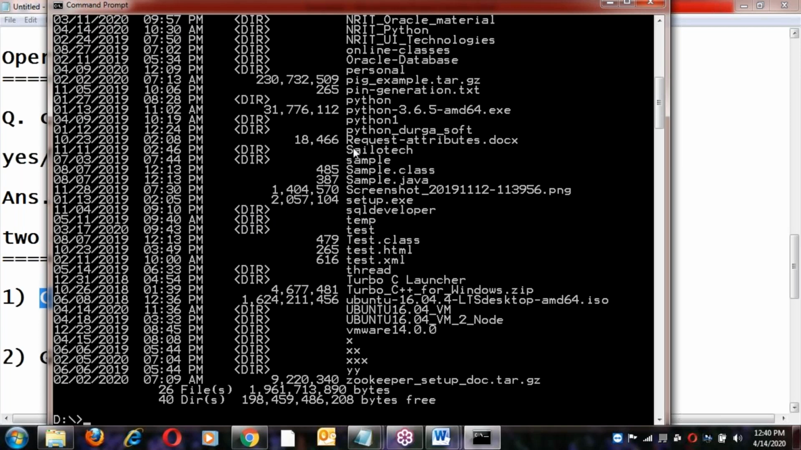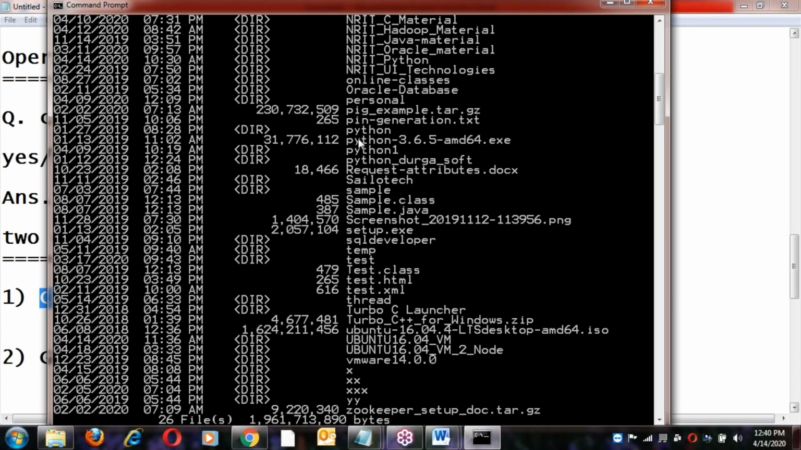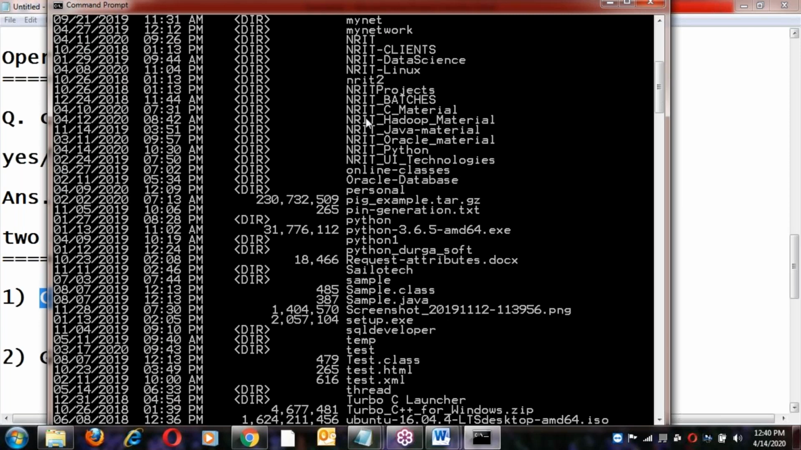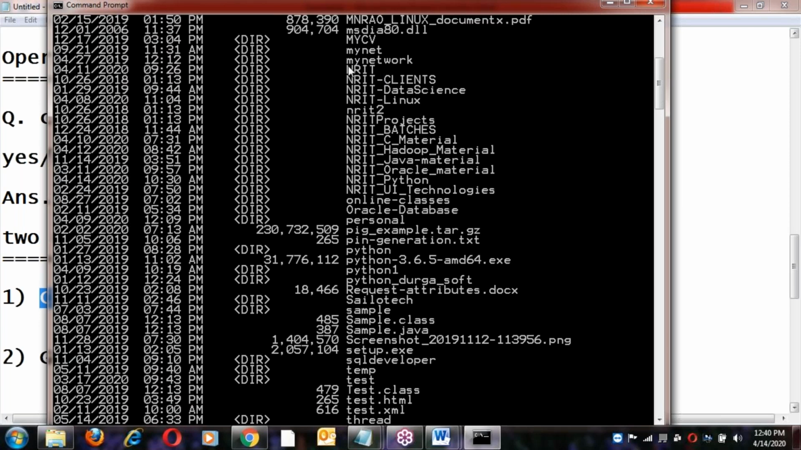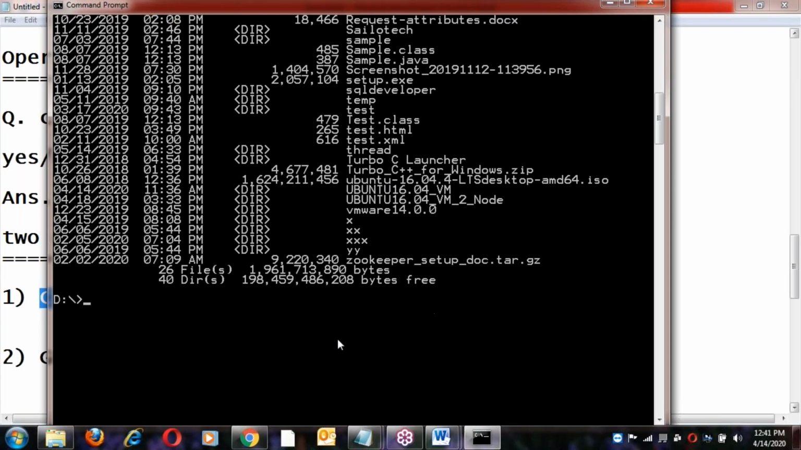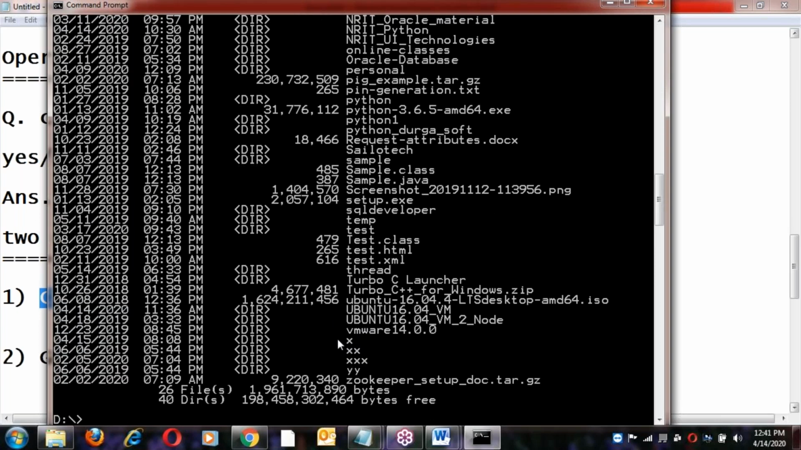Sample is a directory. Silitech is a directory, that is my office. Python is a directory. NRIT is my personal office. Silitech is actually the company I work for, my payroll company. NRIT is my personal company, which I use for online classes and small projects. So DIR gives output like this.